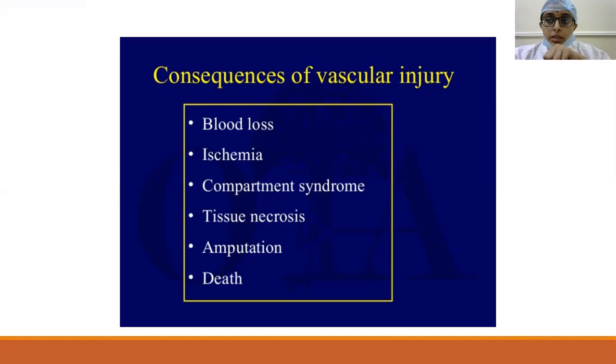Whenever in a closed compartment there is bleeding, there could be increase in the compartment pressures leading to compartment syndrome. And then tissue necrosis distal to the obstruction or injury. And all these things may lead to amputation and death. So these are all the different consequences of the vascular injury. Hence, one must be very careful about the vascular injury. So whenever a case of trauma comes, whether there is a fracture or not, you have to look for the distal neurovascular status. Peripheral pulses must be examined.